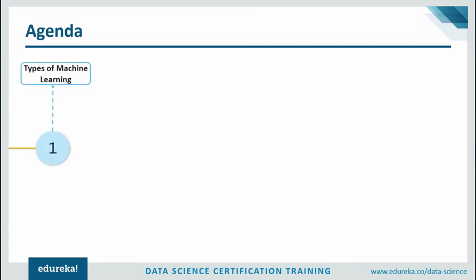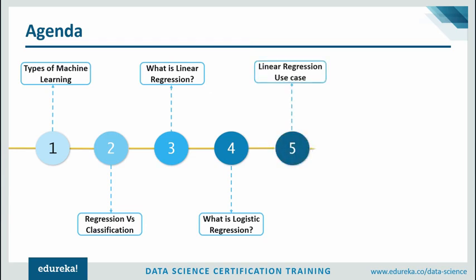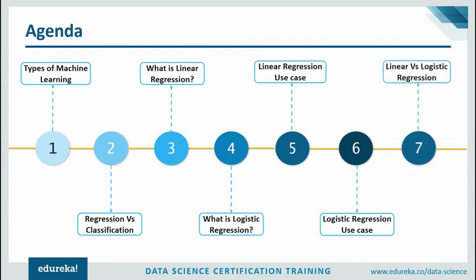We're going to begin the session with a discussion on the various types of machine learning. Next, we'll see what exactly linear regression is and how it works. After that, we'll move on and discuss logistic regression. Then we look at a linear regression use case and a logistic regression use case. Finally, we'll end the session by comparing linear regression and logistic regression. So guys, let's take a look at today's first topic.